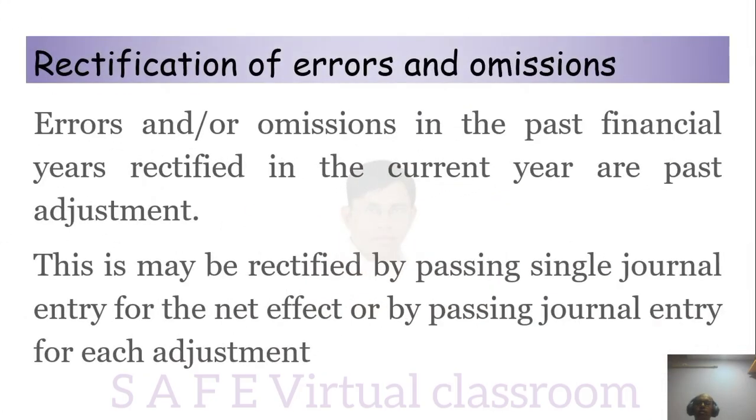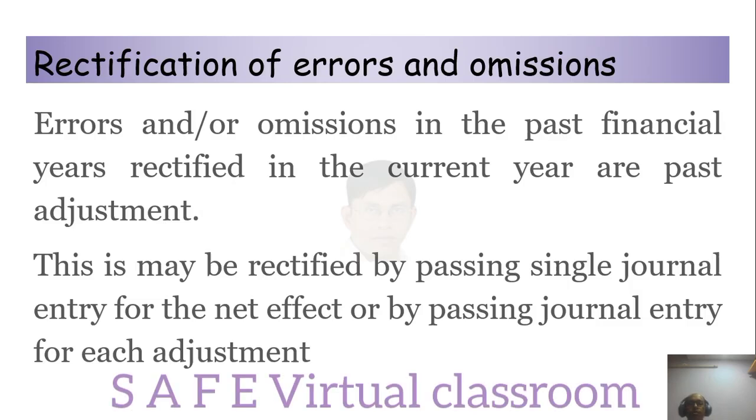So a very simple aspect. Rectification of errors and omissions. Errors and omissions in the past financial year are rectified in the current year as a past adjustment. What happens? Some errors they would have made in calculating and preparing the final accounts, and the partners' capital accounts will have variations. The actual would be something else. Those are known as past adjustments.